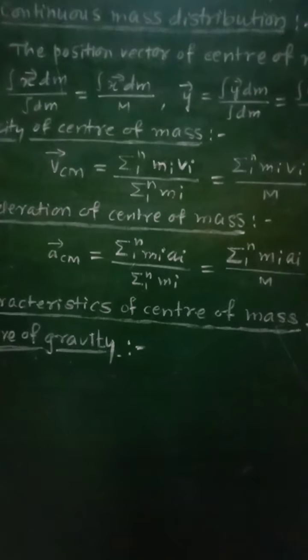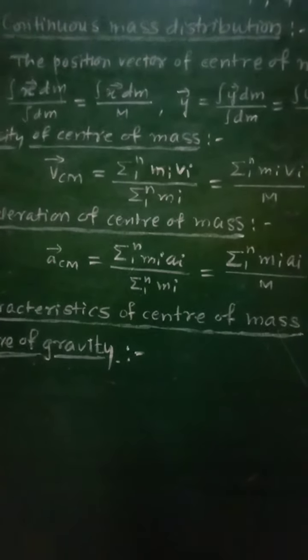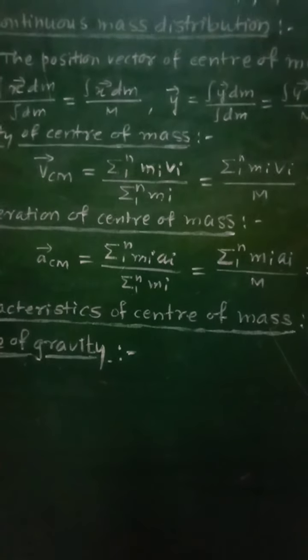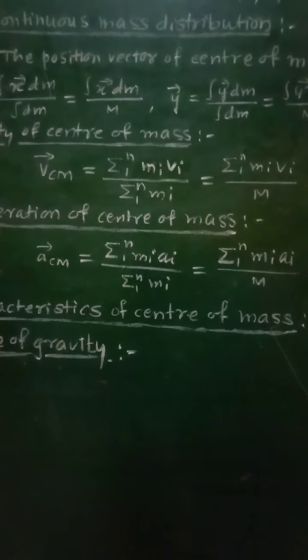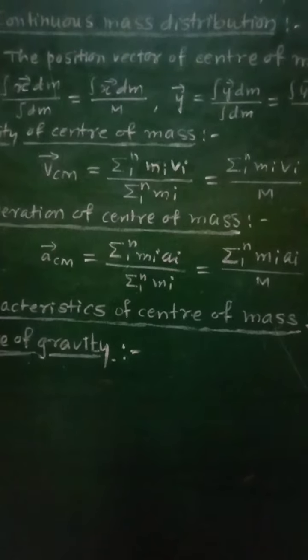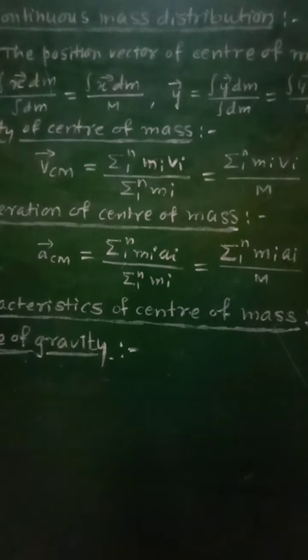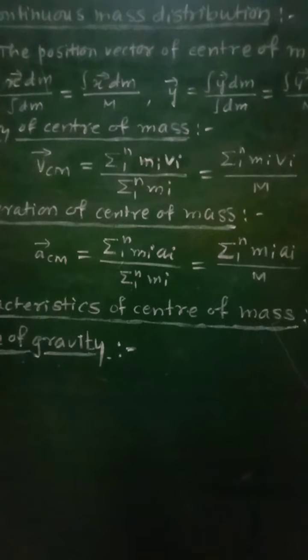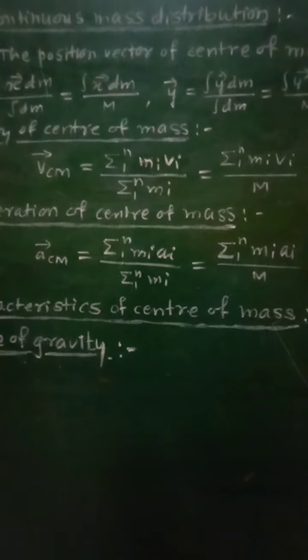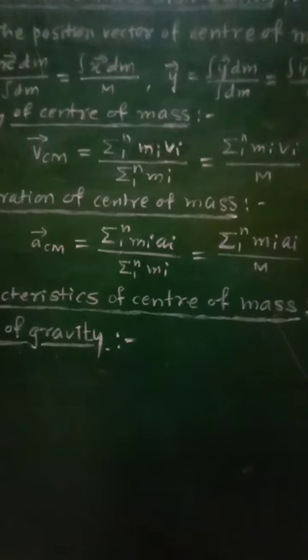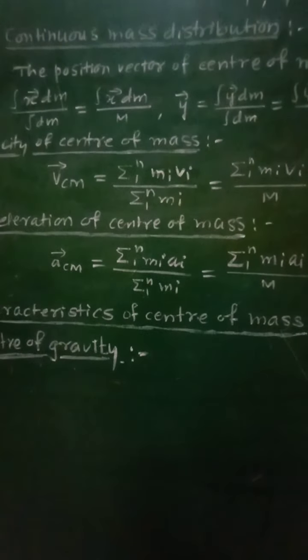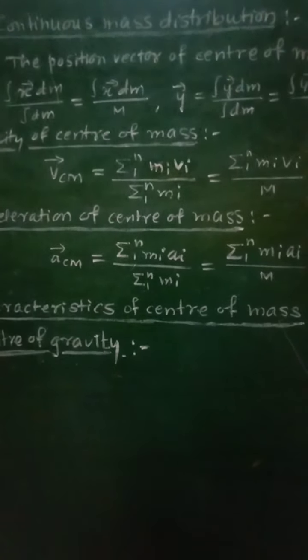10th, for a system of particles, the center of mass need not coincide with any of the particles because it can be anywhere.